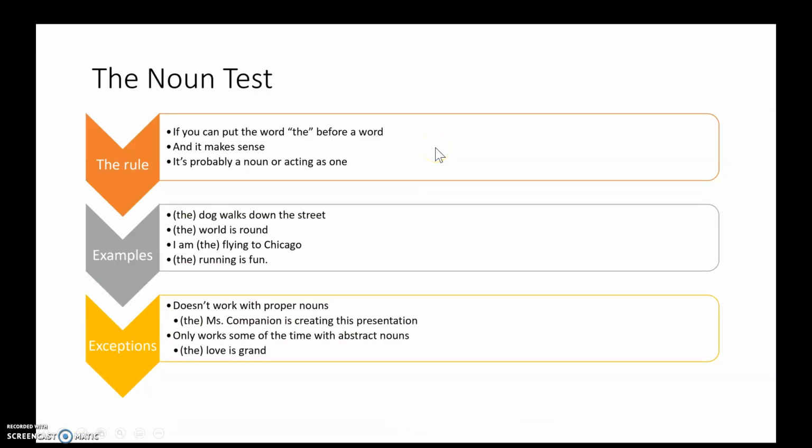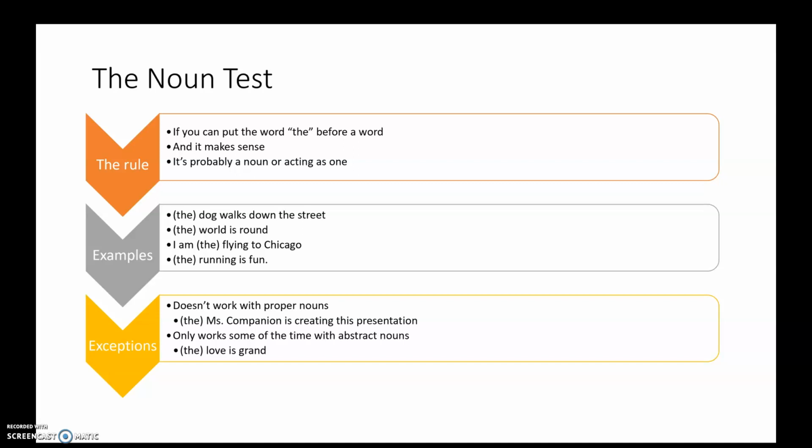The noun test is a test I learned in a class to identify whether something functioning in a sentence is a noun. This can help you identify subjects and objects in particular, and help you figure out, A, is this a noun, and then where to go from there. If you can put the word "the" before a word and it makes sense, it's either a noun or something that's acting as a noun. Because remember, other groups of words, even if the word is originally a different part of speech, can act as a noun. So, the dog walks down the street.